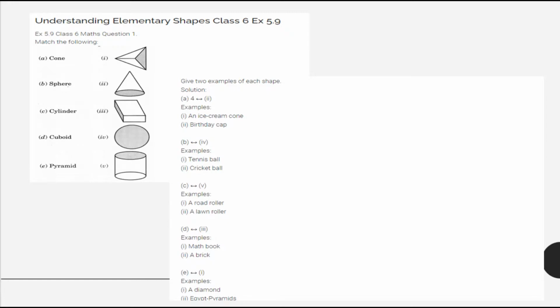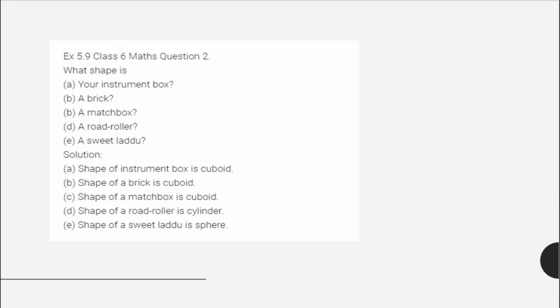Moving to next exercise 5.9, in which we have to match the name of the figure with the shape. We have to give the examples also. The cone is matching with number 2, the sphere is matching with figure number 4, the cylinder is matching with the last figure, figure number 5, the cuboid is matching with number 3, and the pyramid is matching with number 1. So similarly you can try giving their examples.